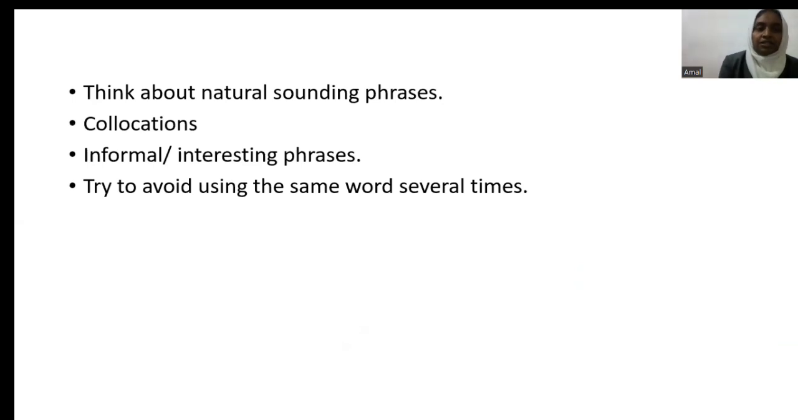So in vocabulary, you should be aware that you need to think about natural sounding phrases. The phrases that you're using should be natural sounding, yeah? And then you should utilize collocations. I'll mention what collocations are. Informal or interesting phrases, phrasal verbs, those are there. And then try to avoid using the same word several times, yeah?